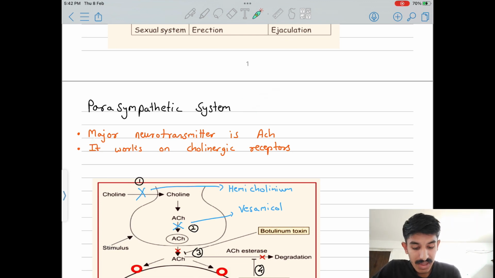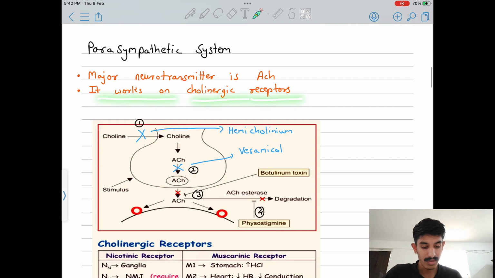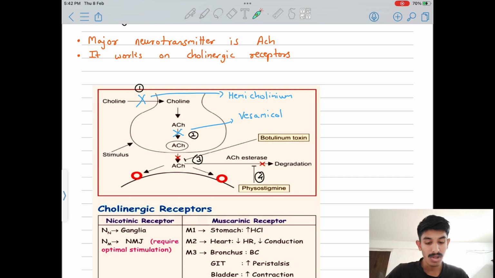In the parasympathetic system, the major neurotransmitter is acetylcholine, and it works on cholinergic receptors. Let's understand this with a diagram so you will understand better. First, in our body, choline will enter the neuron. After that, choline will be converted to acetylcholine, and this acetylcholine will stimulate another neurotransmitter.